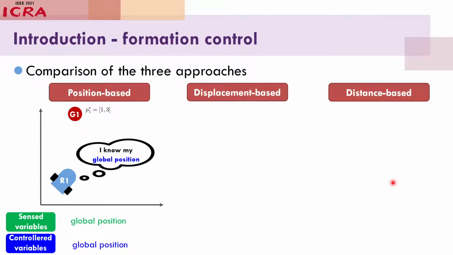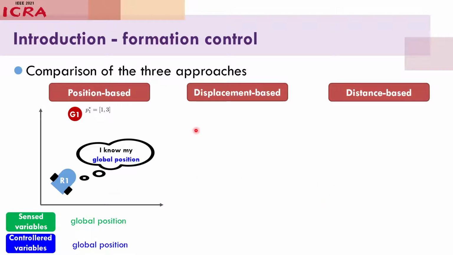In general, there are three approaches for formation control of multi-robot systems. First one is the position-based control. In this approach, the goal is given by a global position and so each robot should know its global position. Therefore, this approach cannot be used when the global coordinate is not available, like GPS denied environment.